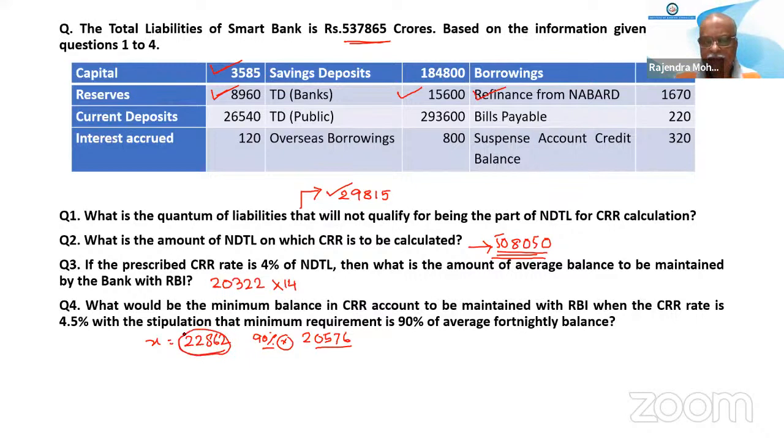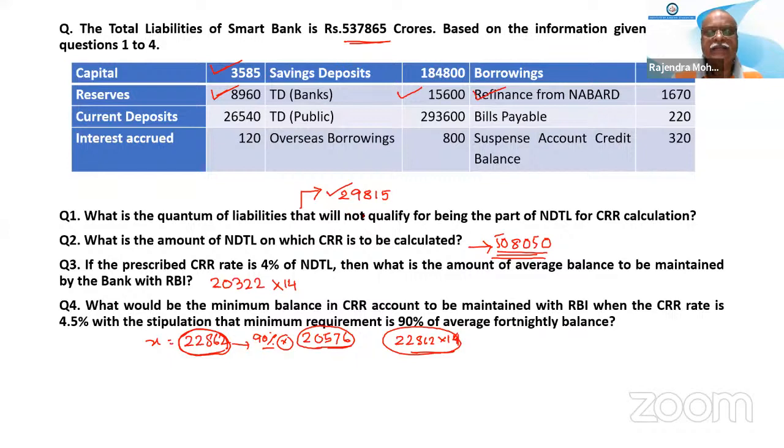22,862 is the average daily balance, where RBI has told that you can reduce up to a minimum of 90%. So on any day you can maintain 20,576, but the total 14 days balance should be 22,862 into 14. Okay, so total product balance for...